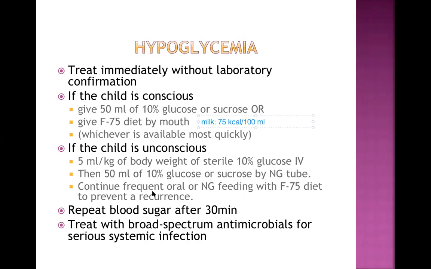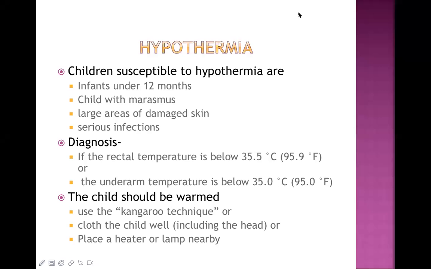And then you continue frequent oral or NG tube feeding with F75 diet to prevent a recurrence of hypoglycemia. You don't leave it there, okay? Because this is just an acute type of treatment. You continue to feed the child with NG tube feeding, and the appropriate diet is F75.